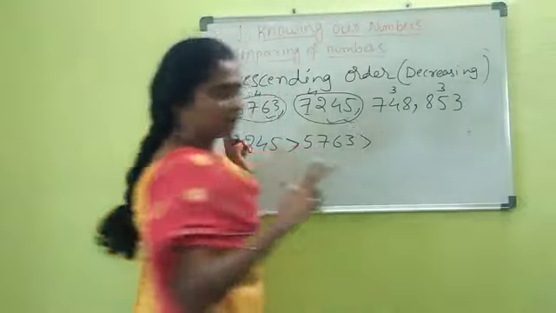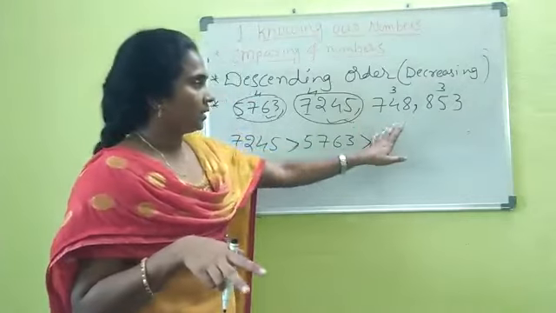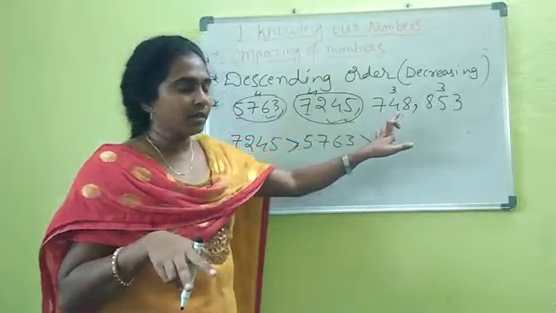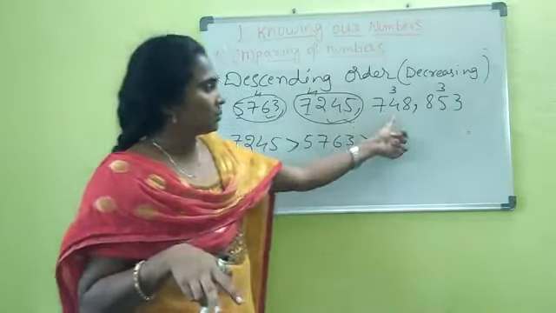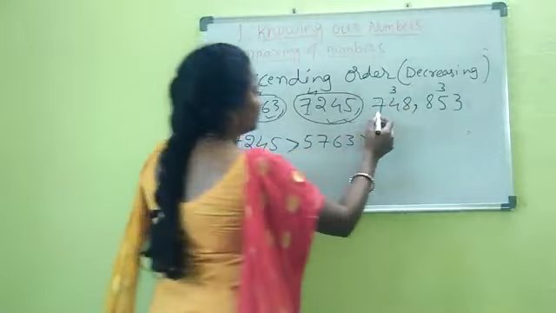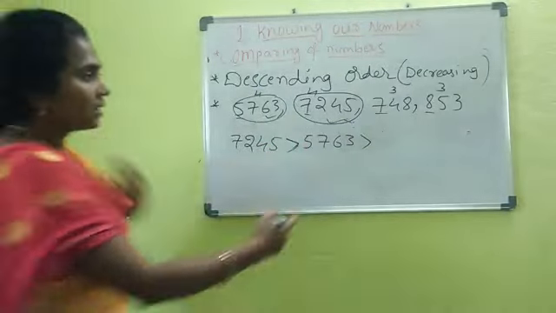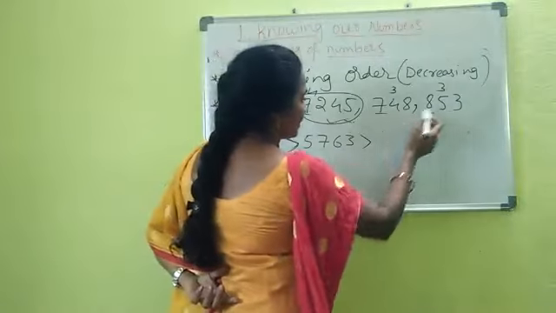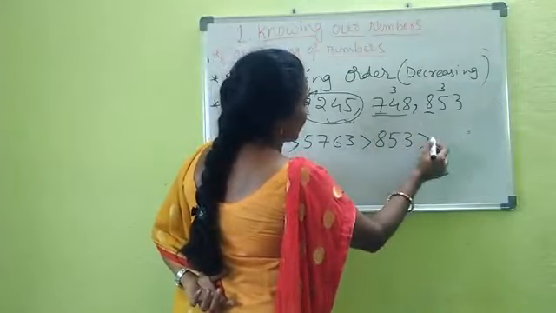Now we are left with the 2 numbers. In these 2, which is the larger one? Again, we have the same number of digits, that is 3 only. Now same number of digits, what is the next step? That is, you need to compare the positions from the left side. Here the 100 position we have 7. In the other number we have the 100th position, that is 8. Which is the larger one? This 8 is the larger. 853.